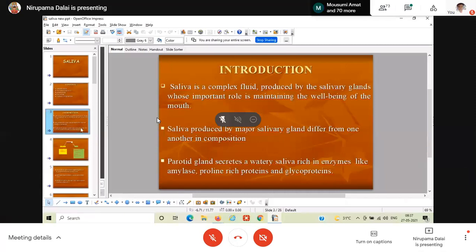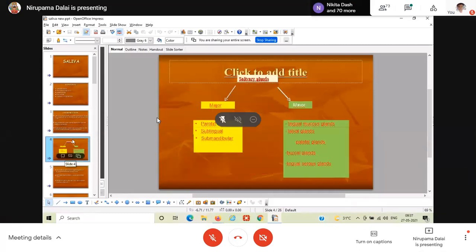So there are different types of salivary glands. I have already discussed that according to their secretion, they are classified as serous salivary glands, mucous salivary glands, and mixed type of salivary glands. And another classification is also there, that is, major salivary glands and minor salivary glands.